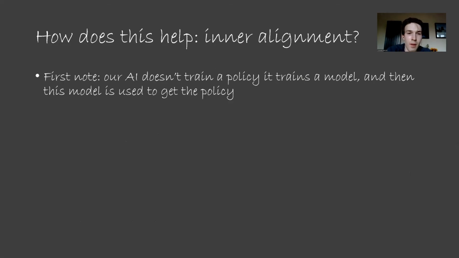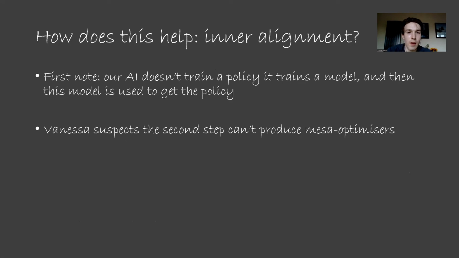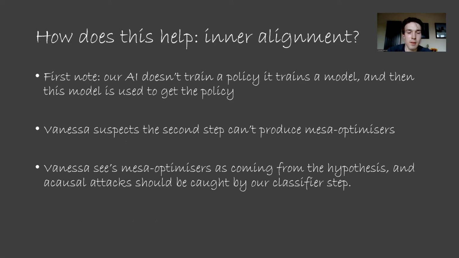So what about inner alignment? Note that our AI doesn't train a policy. It instead trains a model and then uses this model to get a policy. Vanessa suspects the second step can't produce Mesa optimizers, since it only involves what's called a control problem, as opposed to the agent doing any sort of learning. This decision to train a model first rules out a lot of the traditional ways that Mesa optimizers could arise. Hence, Vanessa sees Mesa optimizers as coming from the hypothesis, and she believes that if a hypothesis contains a Mesa optimizer, it will come from an acausal attack. Fortunately, we should be able to catch these with our filtration mechanism that we implemented in the classification step.